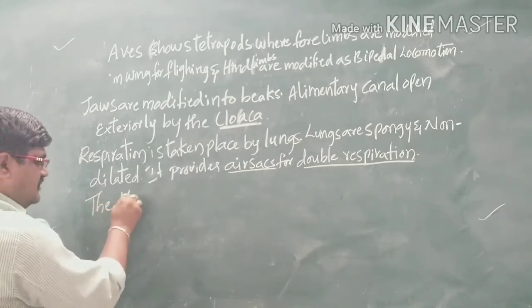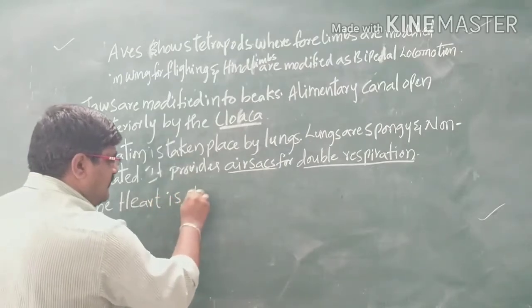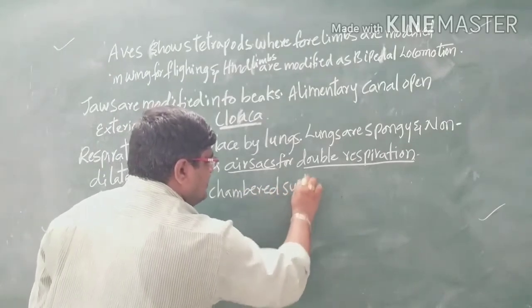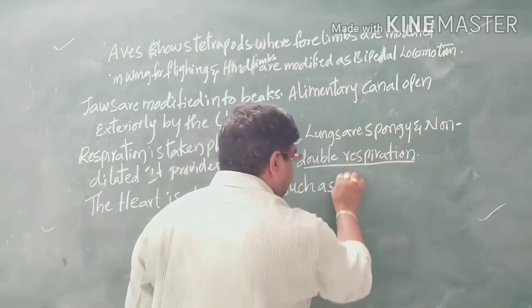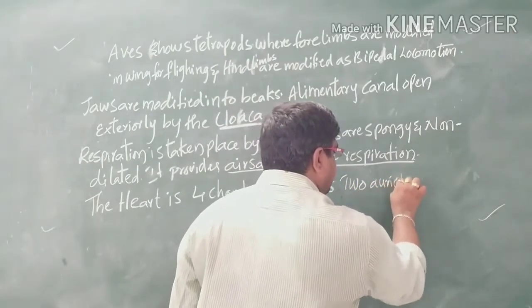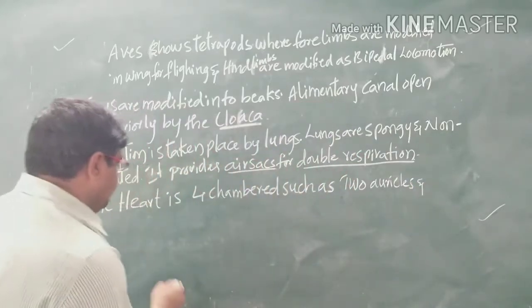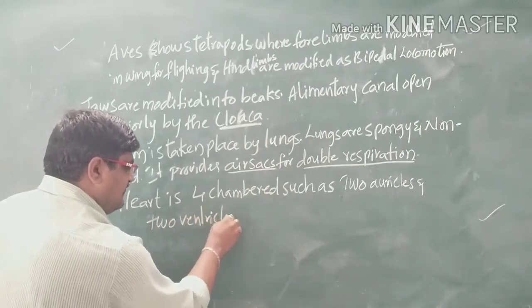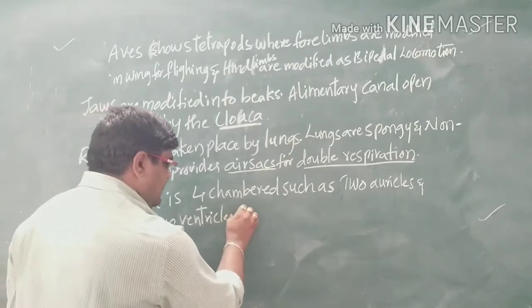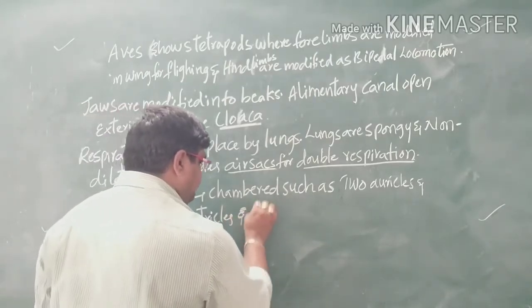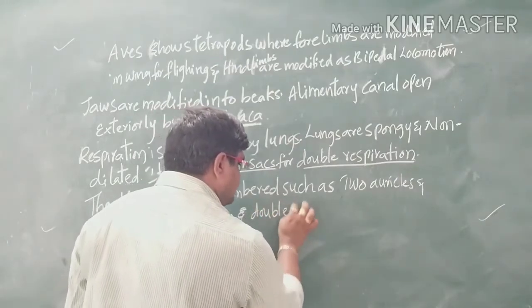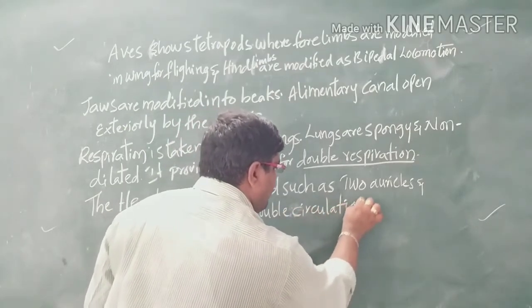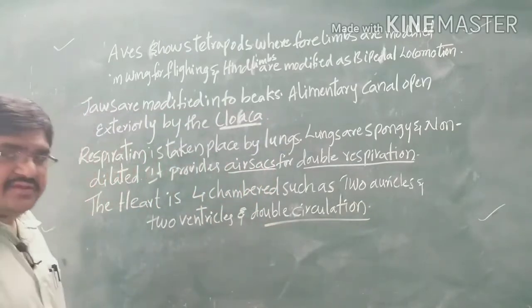The heart is a four-chambered heart, such as two auricles and two ventricles, and it shows a double circulation.